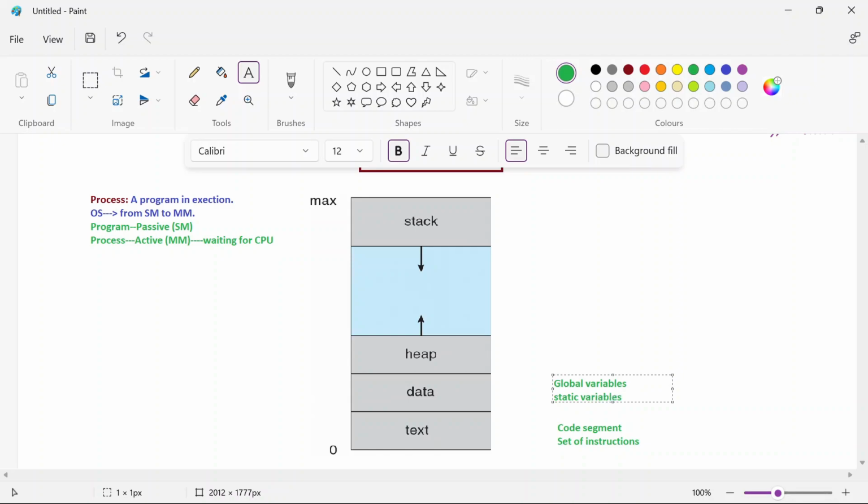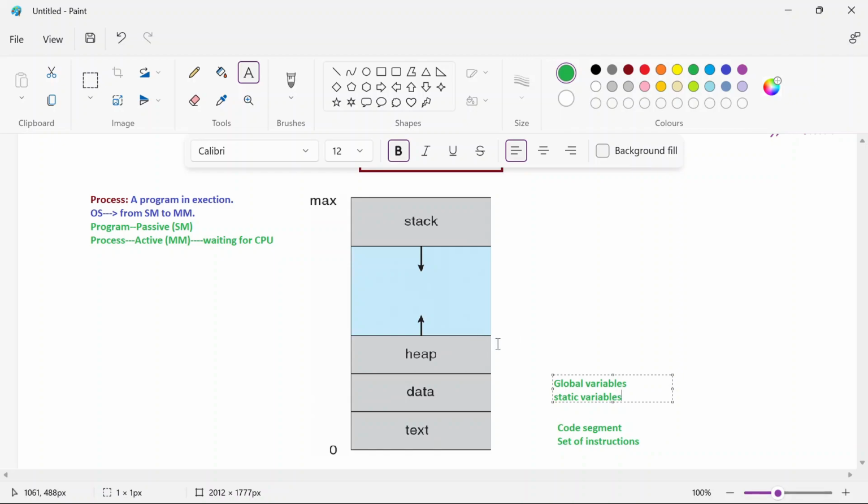Alright, coming to the next one, which is represented as heap. Now what is this heap? Heap stores the variables information, let us consider variables which require to be initialized at runtime. Are you following?